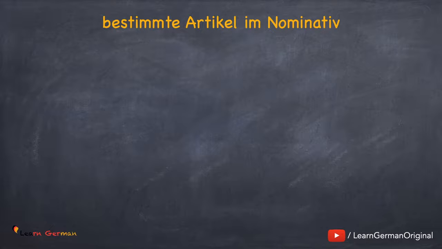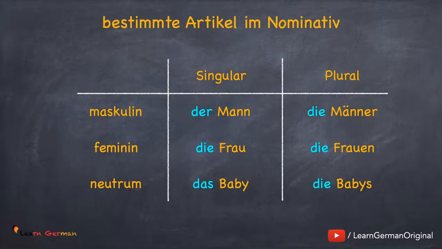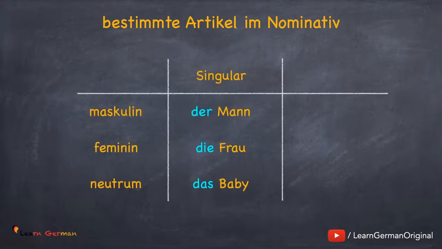It's always die. That means der Mann, die Männer, die Frau, die Frauen, das Baby, die Babys. As you can see, the article of plural is always die.